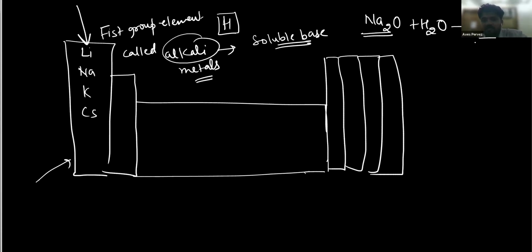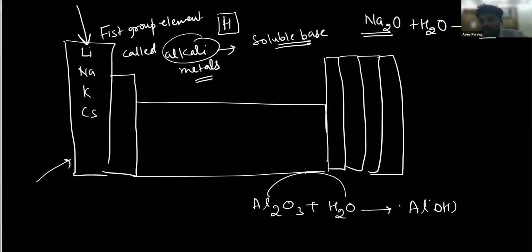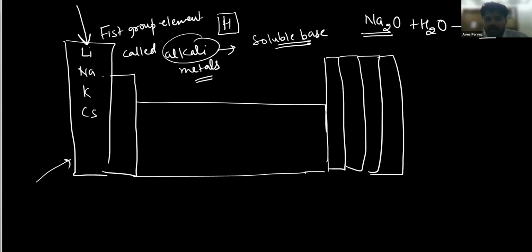This can easily dissolve. Like if I have aluminium oxide, Al2O3, when you give it water, it will not dissolve in it. This will not give you Al(OH)3. It will not give it to you. This is not soluble. Aluminium is not an alkali metal. Lithium oxide, sodium oxide, potassium oxide, cesium oxides are soluble in water. So they can easily dissolve in water.